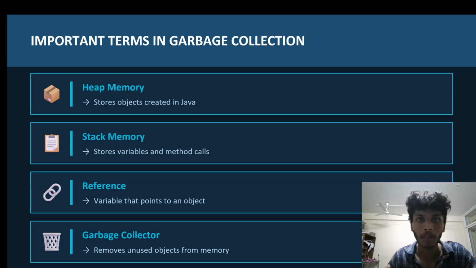These are the main terms that we have to understand while we are studying garbage collection. Heap memory is where objects are stored. Stack memory is where variables or methods are stored. Next, a reference is what points to a variable or object. Next, the garbage collector removes the unused objects present in heap memory.